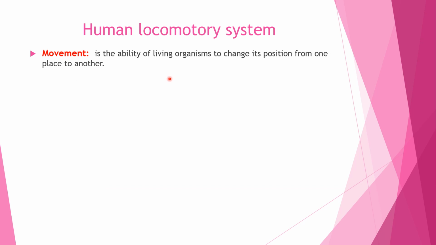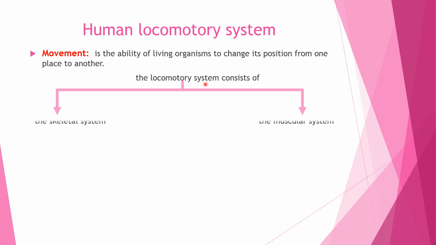Movement is the ability of a living organism to change its position from one place to another. If I want to say any object is in a state of movement, we should change its position or location from one place to another. The human locomotory system consists of two systems: number one, the skeletal system; number two, the muscular system.